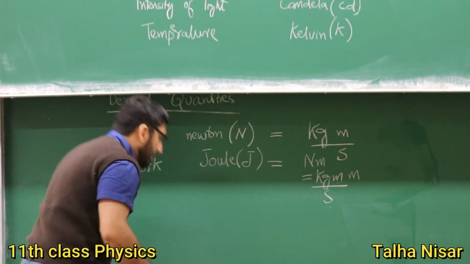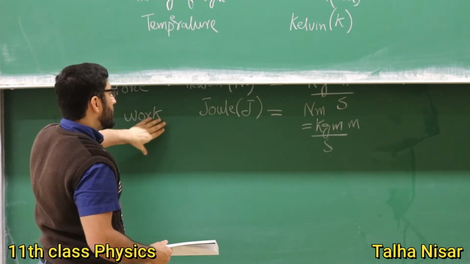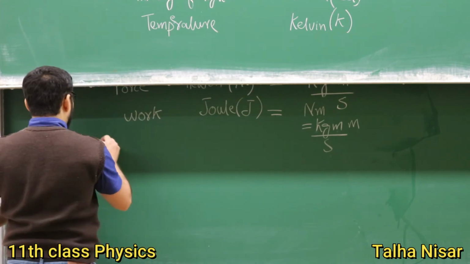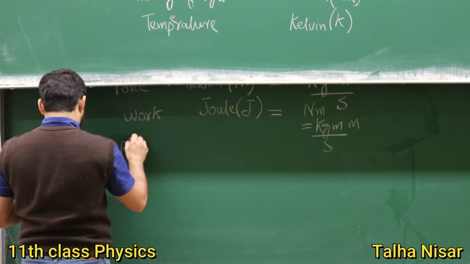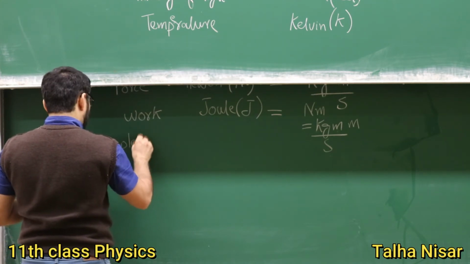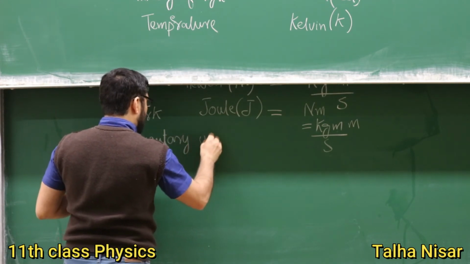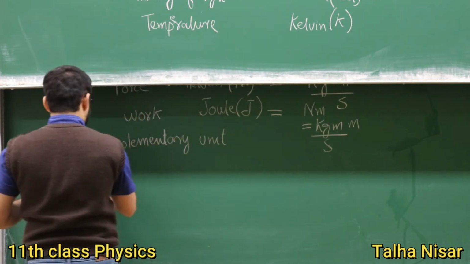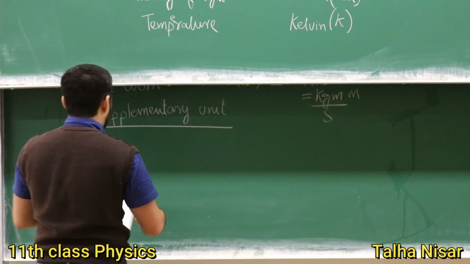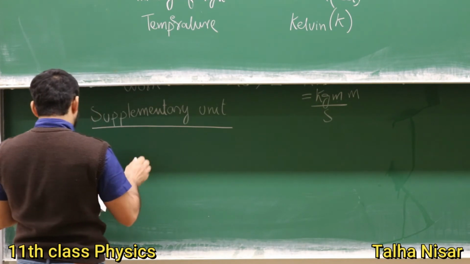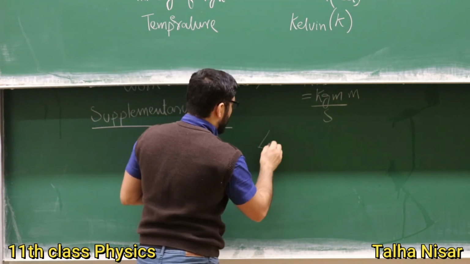Now there are some quantities that are neither the base quantities nor the derived quantities. They are called the supplementary units. So what are they? So we have the angle. We have 2 types of angle. What is angle? We have, for example, 2 lines here.